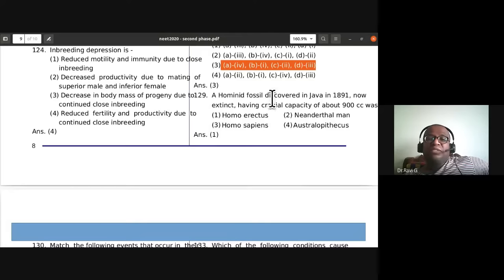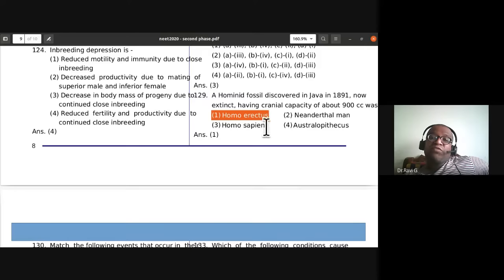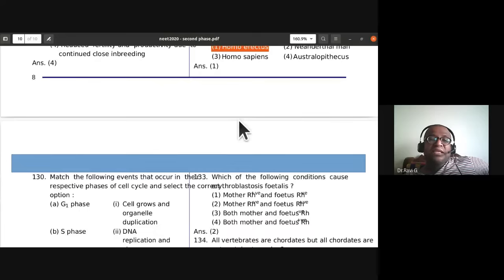A hominid fossil discovered in Java in 1891, now extinct, having cranial capacity of about 900 cc, was Homo erectus, Neanderthal man, Homo sapiens, Australopithecus. So Homo erectus, or the Java man, with a cranial capacity of 900 cc, was discovered in Java. So Homo erectus is the answer.